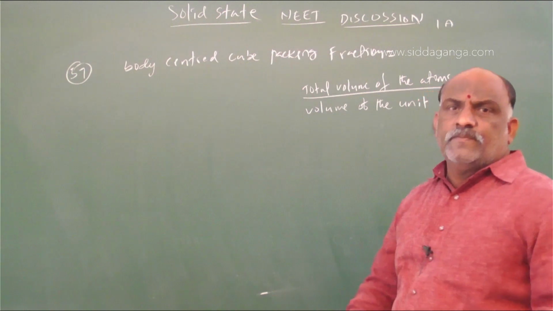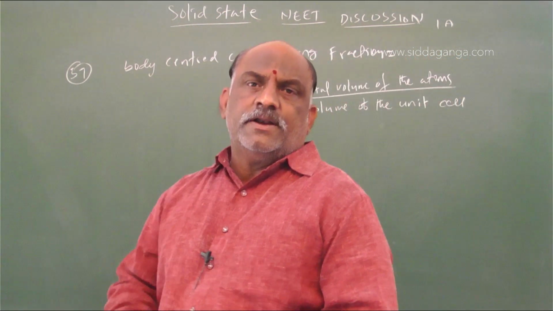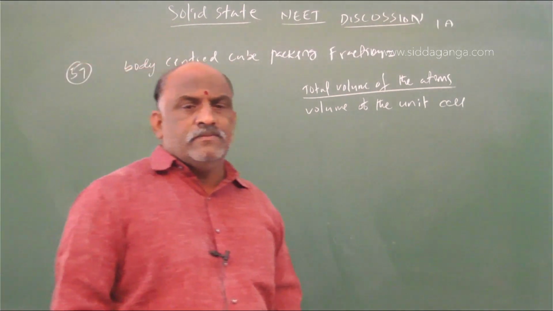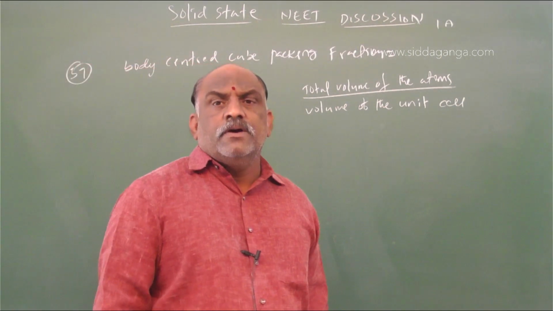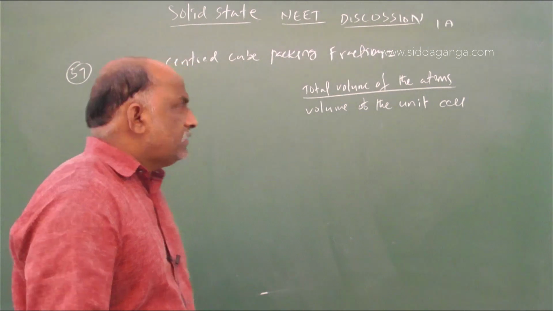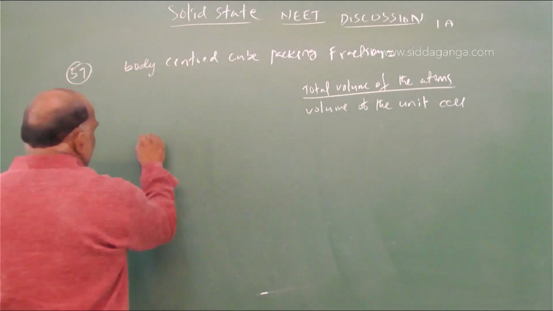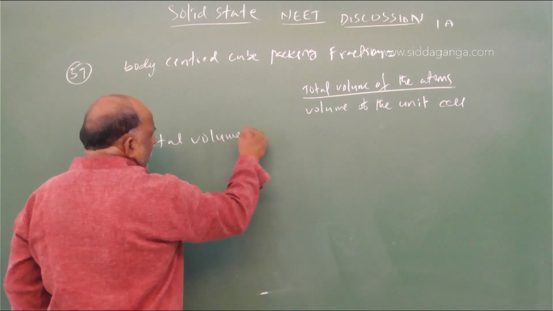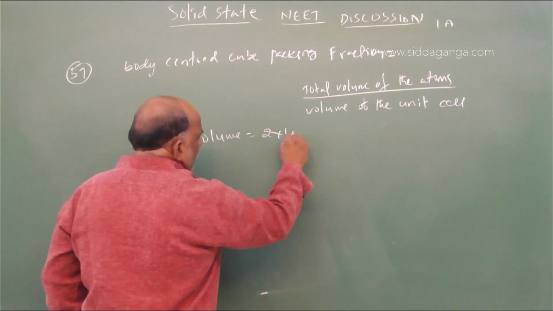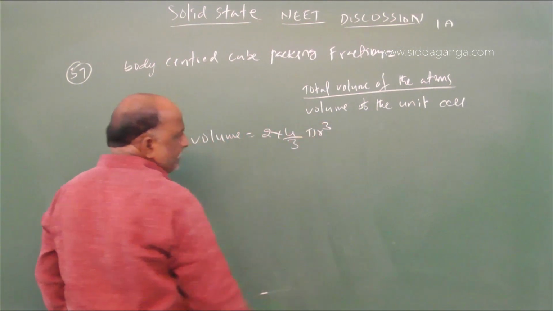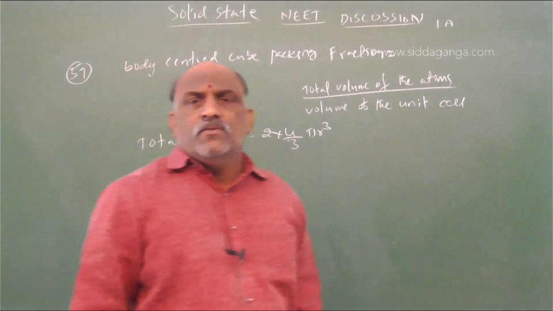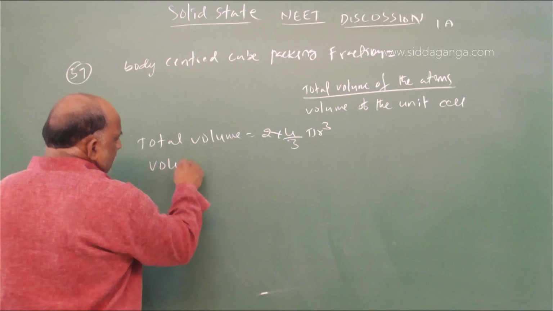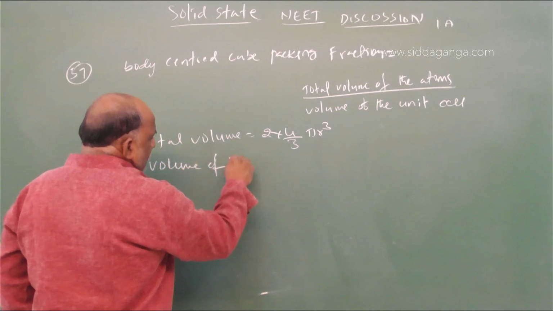This is the formula. Total volume of the atoms present in the body centered cube divided by volume of the unit cell. So total volume is equal to 2 into 4 by 3 pi r cube. So what is the volume of the unit cell?